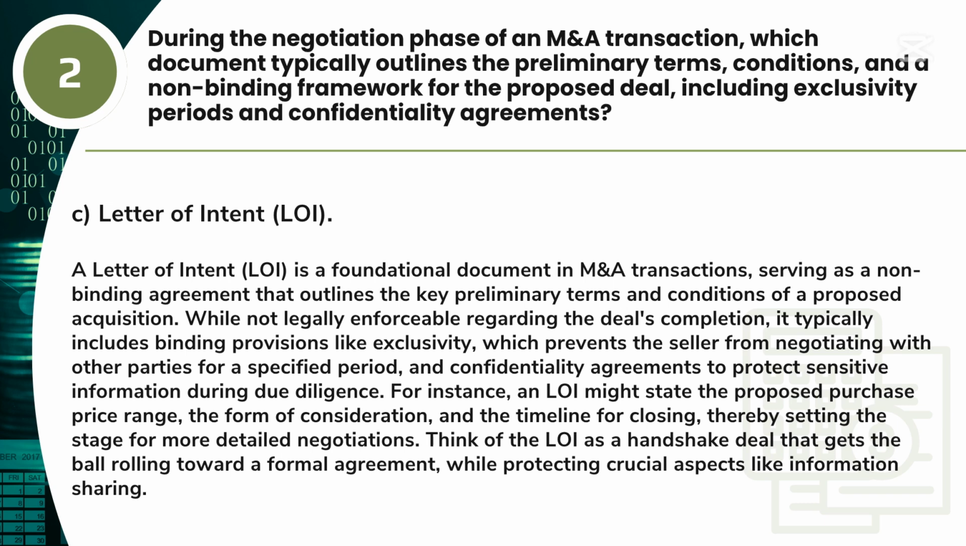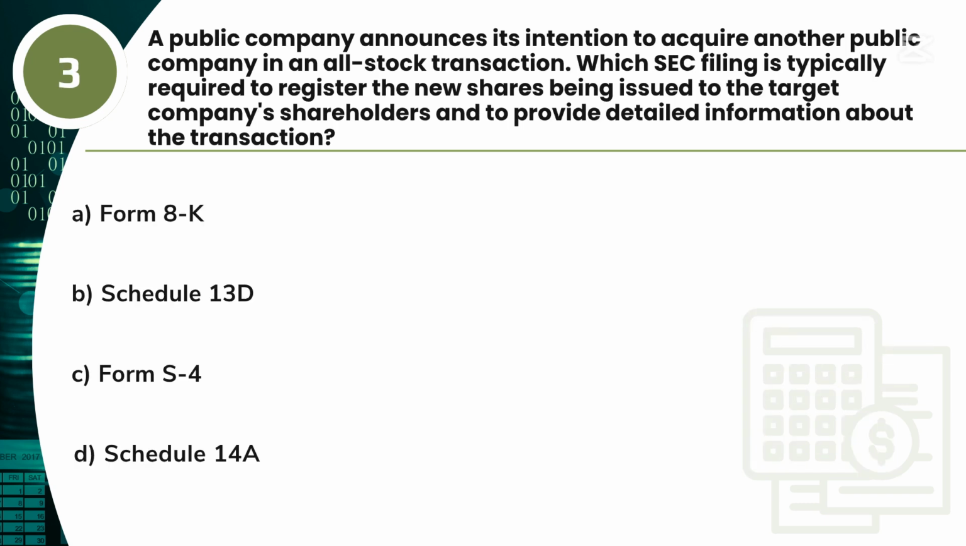For instance, an LOI might state the proposed purchase price range, the form of consideration, and the timeline for closing, thereby setting the stage for more detailed negotiations. Think of the LOI as a handshake deal that gets the ball rolling toward a formal agreement, while protecting crucial aspects like information sharing. Question 3. A public company announces its intention to acquire another public company in an all-stock transaction. Which SEC filing is typically required to register the new shares being issued to the target company's shareholders and to provide detailed information about the transaction?